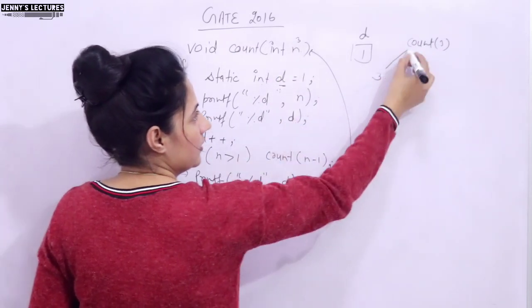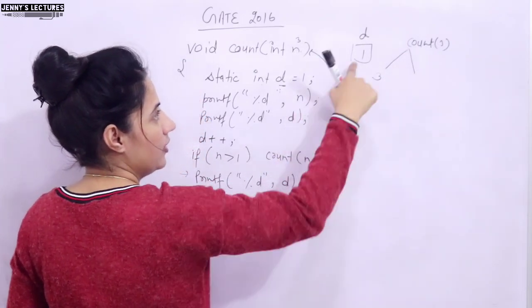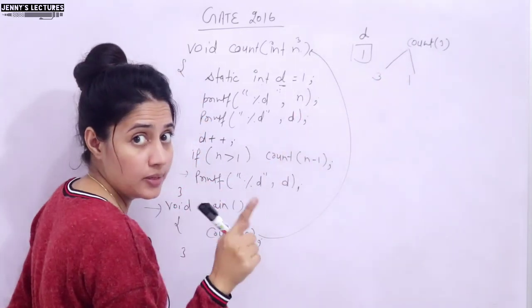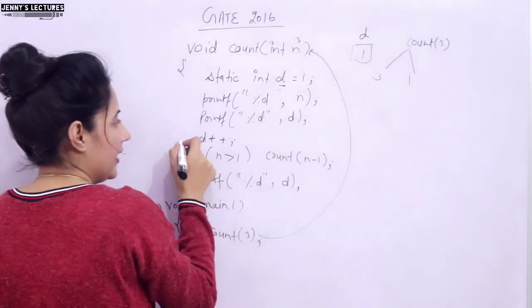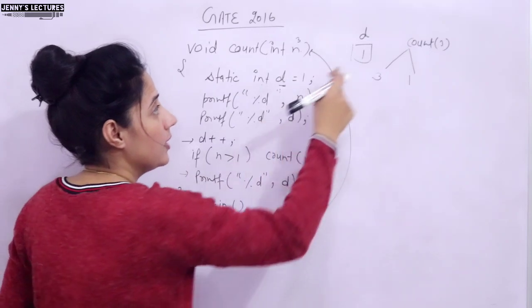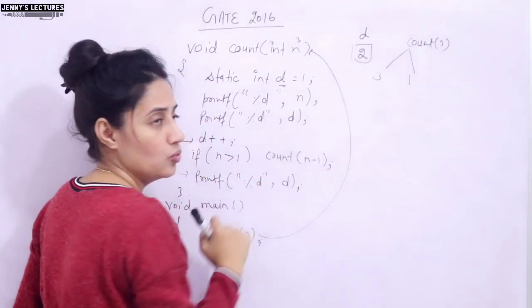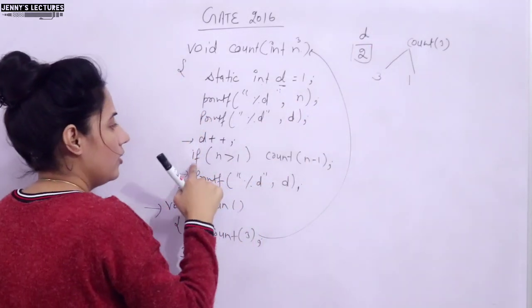Then printf d. Next statement. Now d value is 1. 1 would be printed on the screen. What output you will get? That I am telling you. 3, 1. Next line is d++. Now d becomes 2, right? Now see the condition.